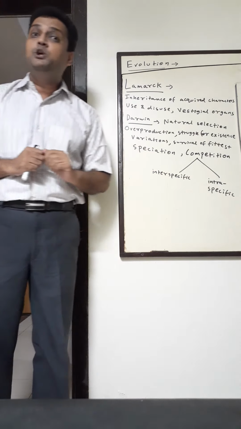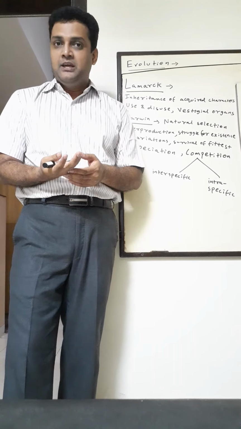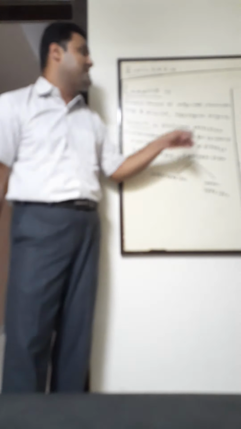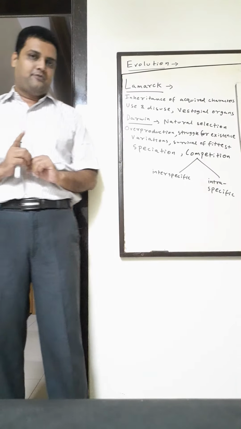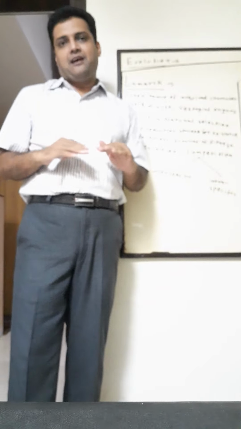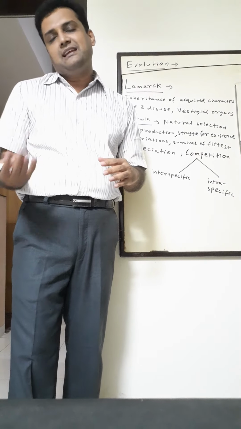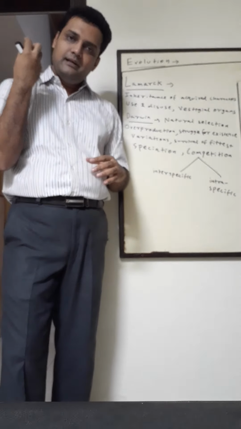He spoke a lot about use and disuse. If you use an organ more, it gets more developed. If you use an organ less, it gets less developed and eventually it becomes vestigial. Okay, he has given an example of giraffe. He proposed, or it was a postulate, that giraffe had a very short neck in Africa, and what happened is there was very less grass, and therefore for getting the leaves from the trees, he started stretching his neck.